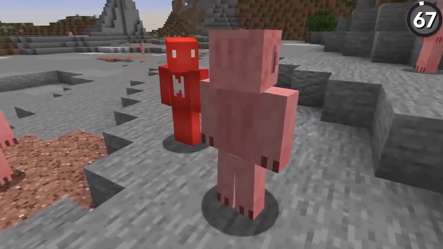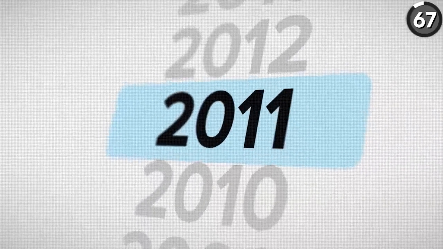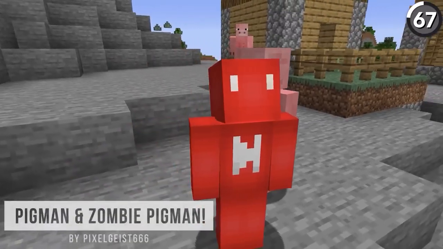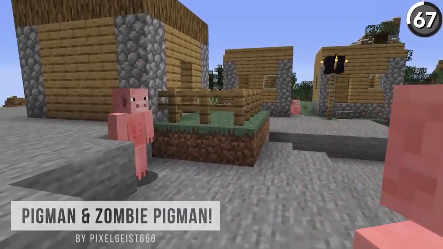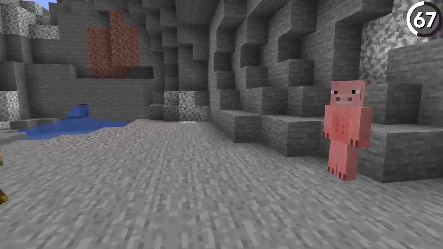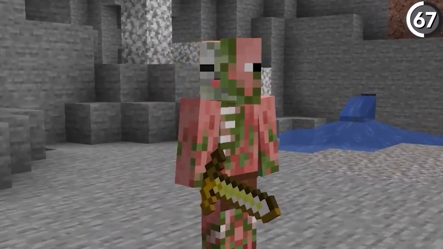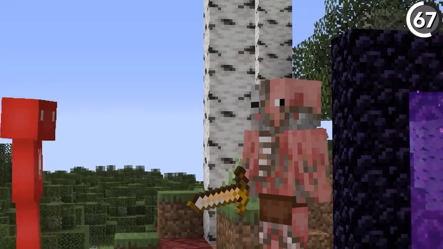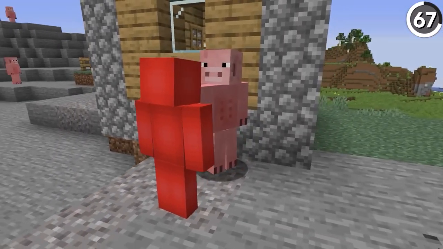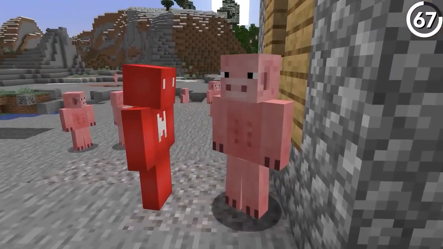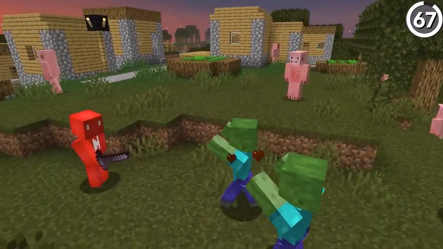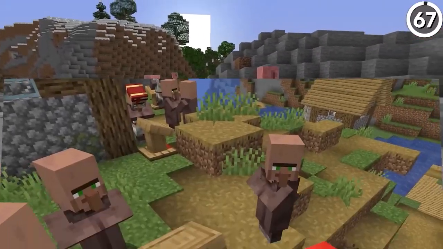Minecraft's villagers used to look like this. See, back in 2010, a player suggested adding in pigmen as NPCs into the game, and for a time, these were the things that were planned to live in the villages, instead of the Squidwards that we all know today. But even though that got shelved, the idea of a zombie pigman did make it into the game, and so we got these instead. Though even those mobs were removed to make room for zombified piglins instead. So it seems like Mojang can never quite decide what to do with them, which is a shame since the idea was that you could even hire these pigmen as bodyguards, which is something Mojang even refuses to do for villagers.